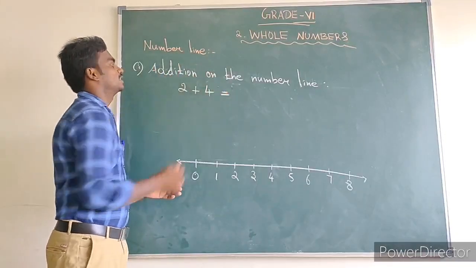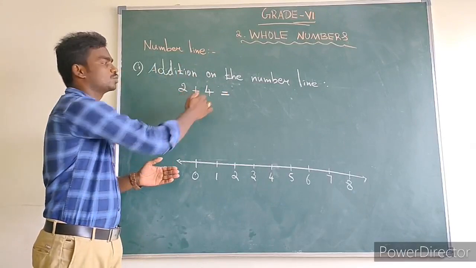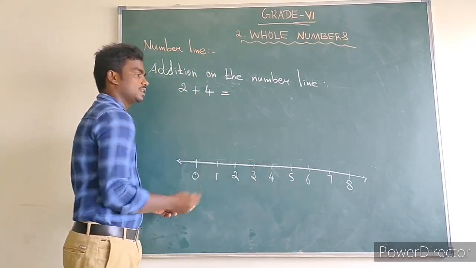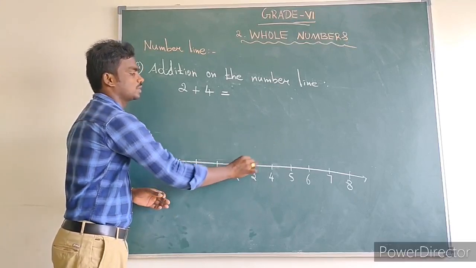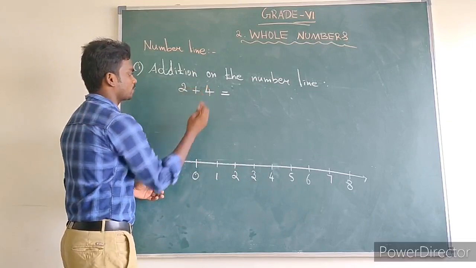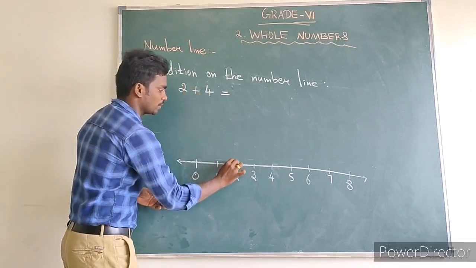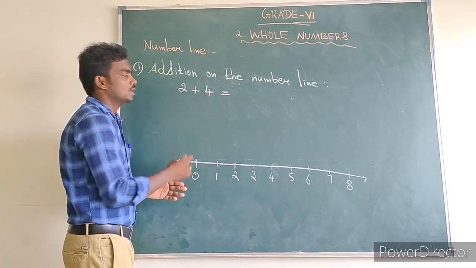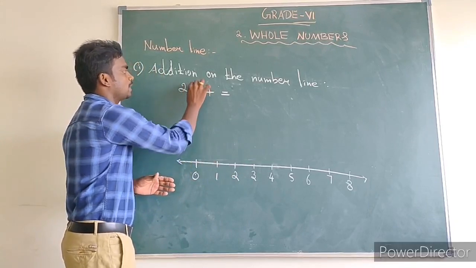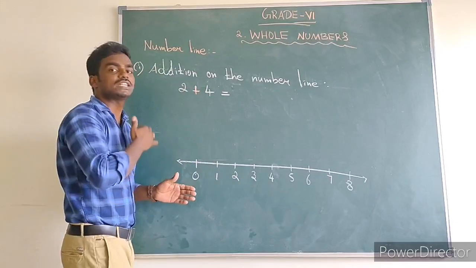First one, addition on the number line. How to add 2 plus 4 on the number line? First we draw the number line starting from 0, 1, 2, 3 up to 8 with equal distance. So 2 plus 4 means we start at the number 2 and move 4 steps towards the right. The plus symbol means we move towards the right side.